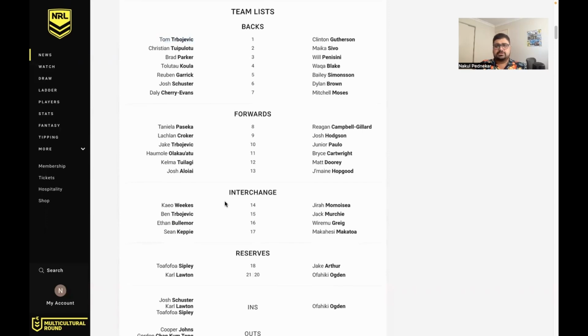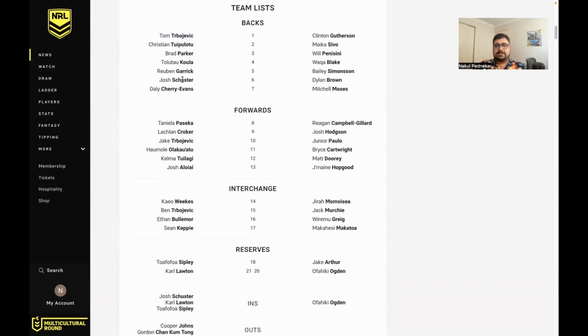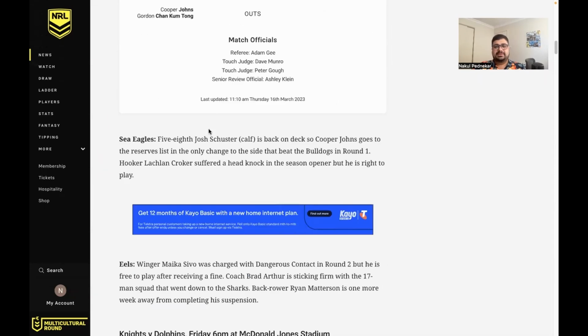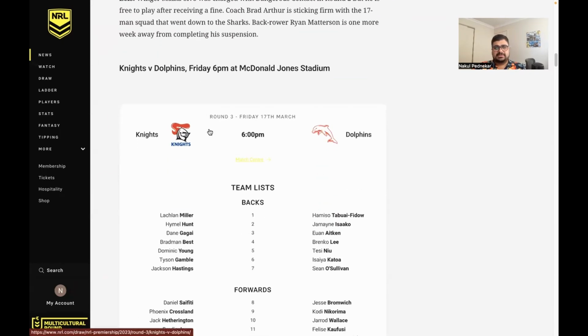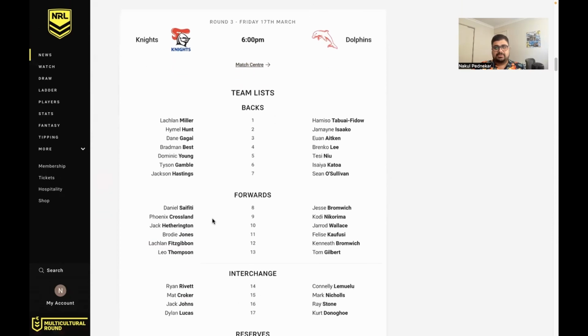Aside from that, not too much else. I think Schuster's another one that I'll probably wait on in Supercoach. He's priced awkwardly in fantasy, so I probably won't look at him. But in Supercoach, sorry, in Supercoach, I'll definitely bring him in. Sorry, I was just thinking about something else for the next game. I'll wait to get to that.